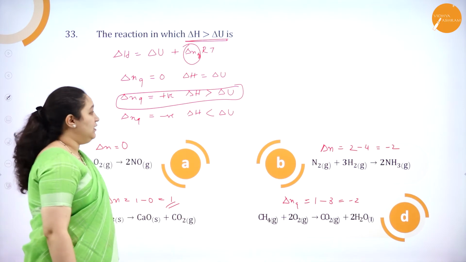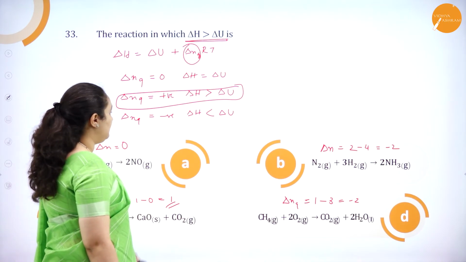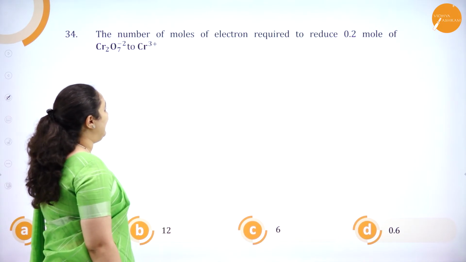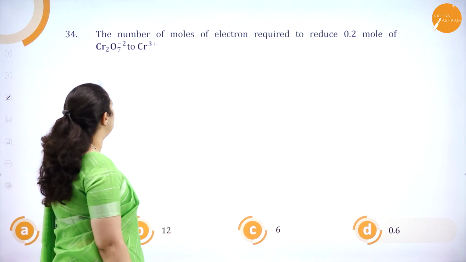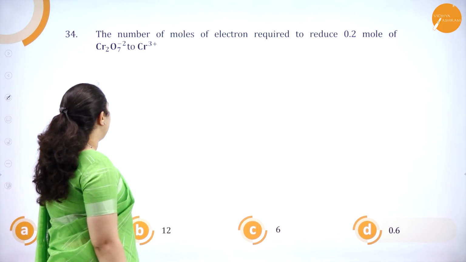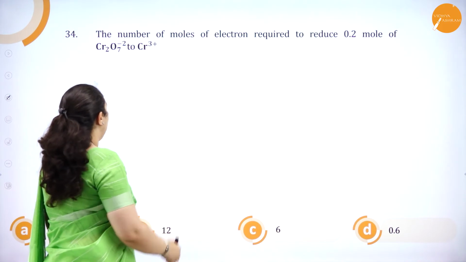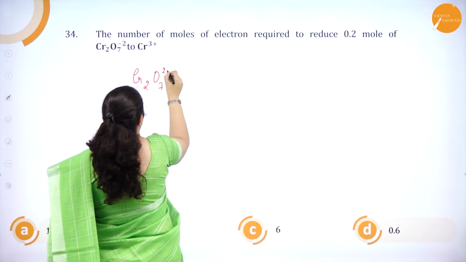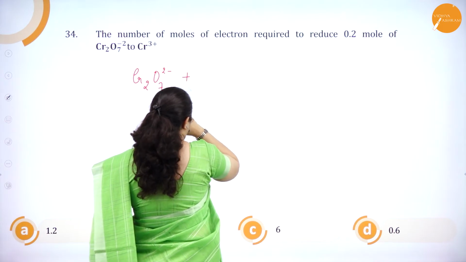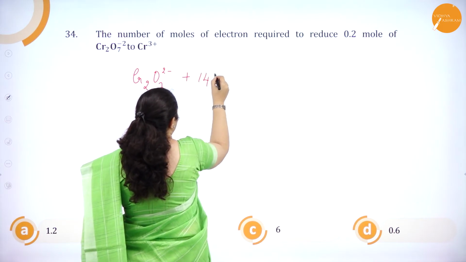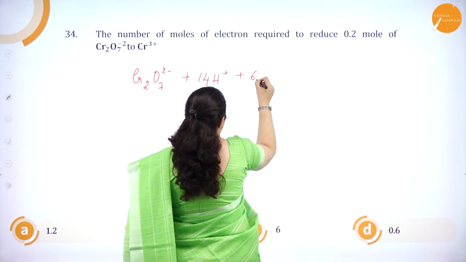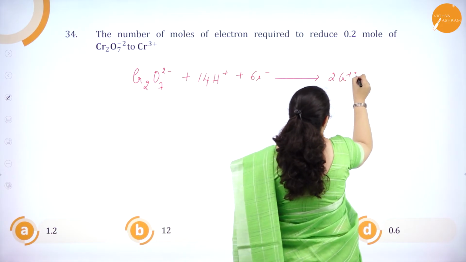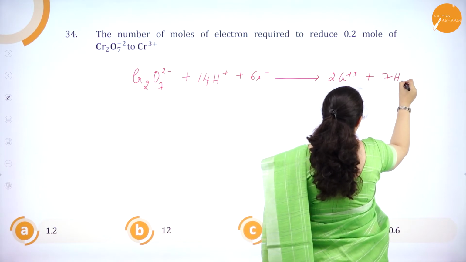Okay. So that's how you solve such a problem. Next one. Number of moles of electrons required to reduce 0.2 moles of Cr2O7 2- to Cr3+. So here if you write the reaction, Cr2O7 2- will accept 14H+ and 6 electrons to give 2Cr3+ plus 7H2O.